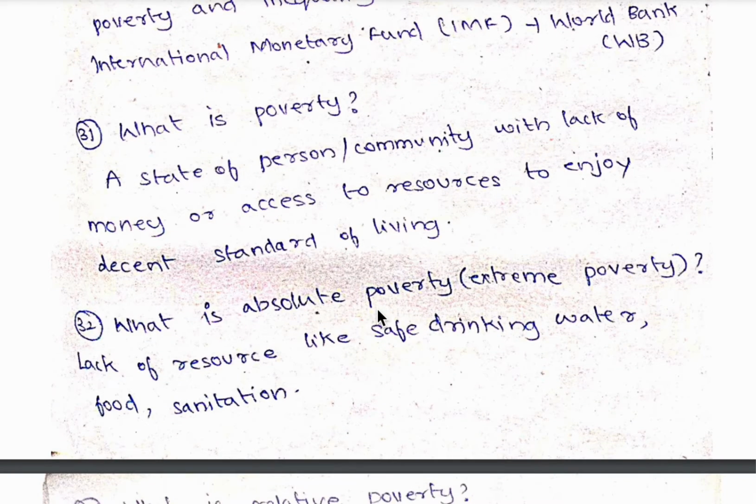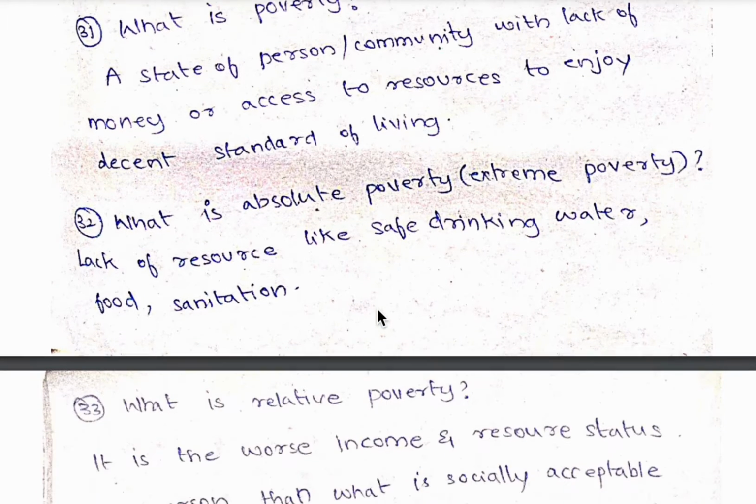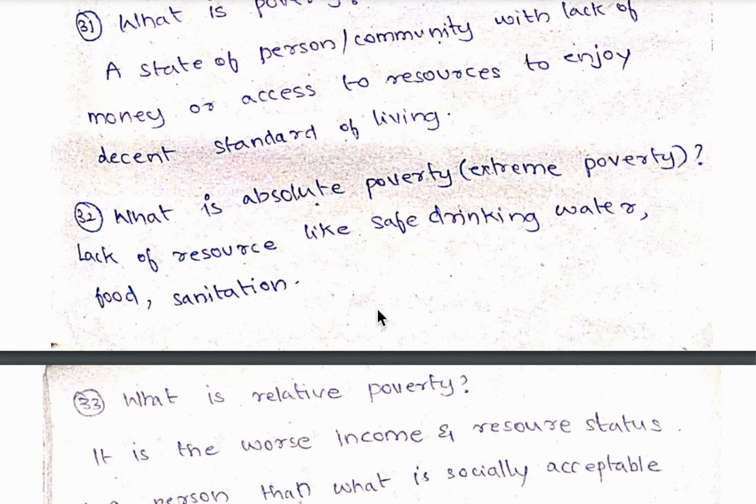31st question, what is poverty? It is a state of a person or community with a lack of money or access to resources to enjoy a decent standard of living. 32nd question, what is absolute poverty or extreme poverty? Lack of resources like safe drinking water, food, and sanitation is defined as absolute poverty.